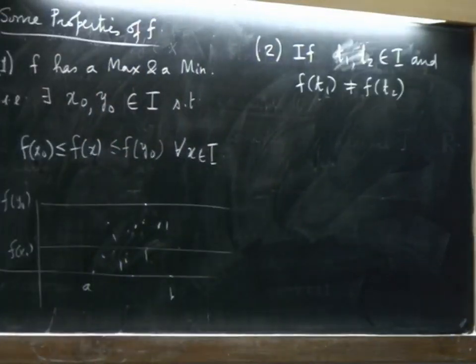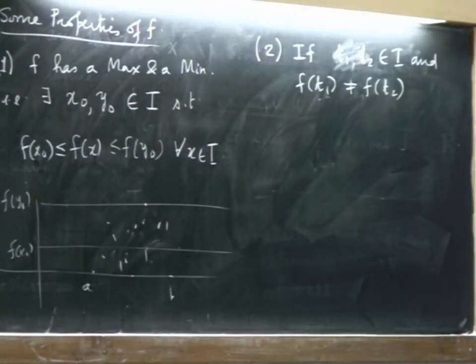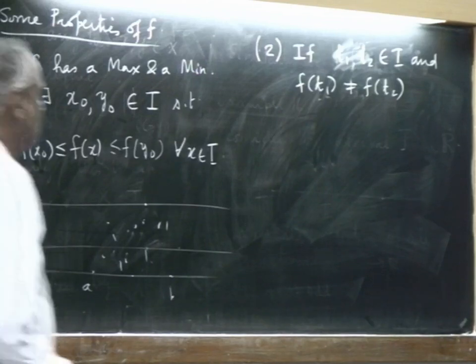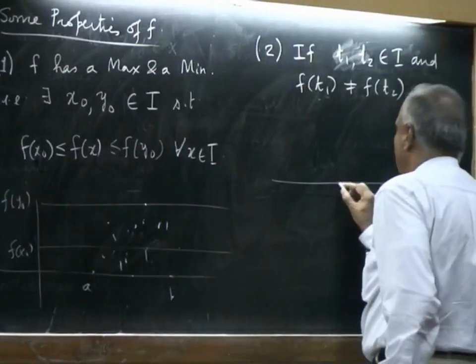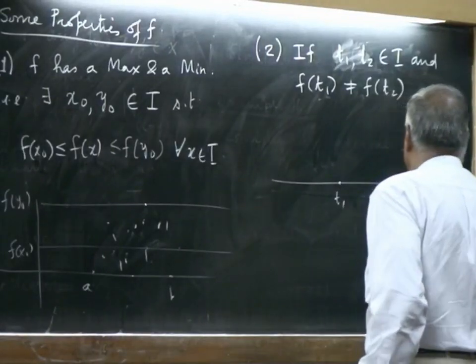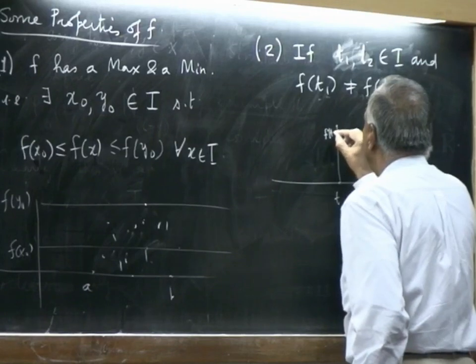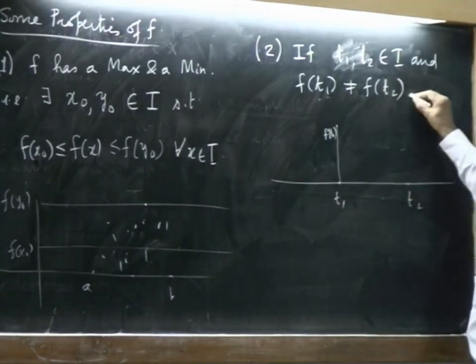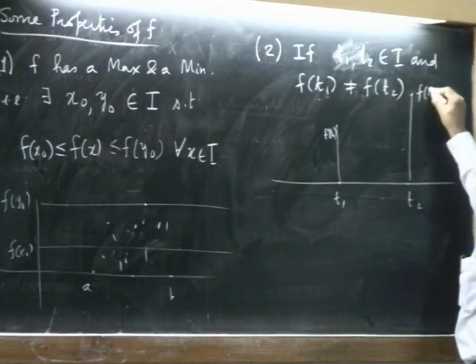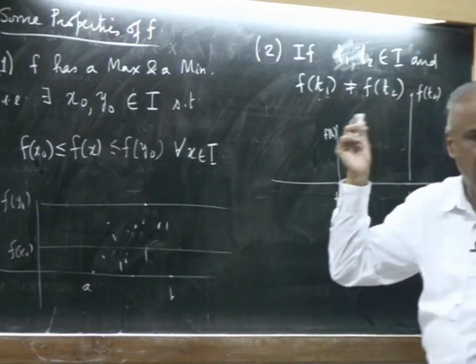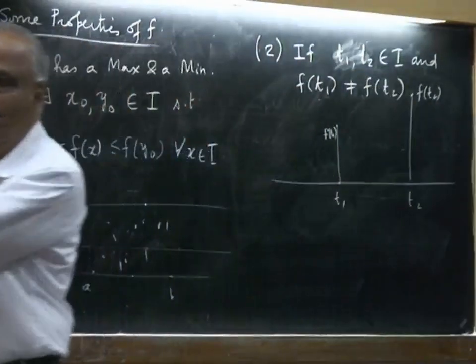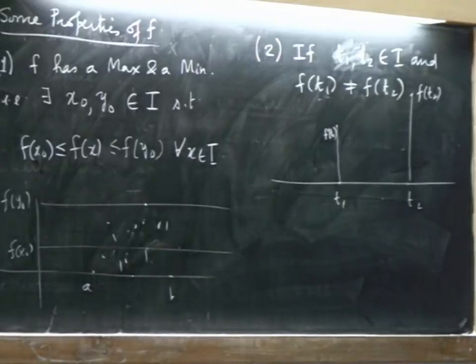Suppose I have two points at which it attains two values. So here is t1, here is t2, that is the value f(t1) and that is the value f(t2). Without loss of generality, assume that f(t1) is less than f(t2), otherwise that line comes this side, this line goes that side.